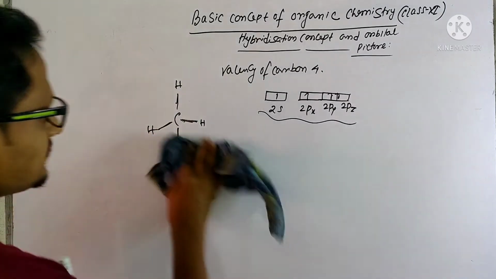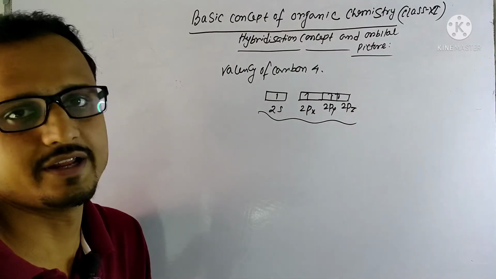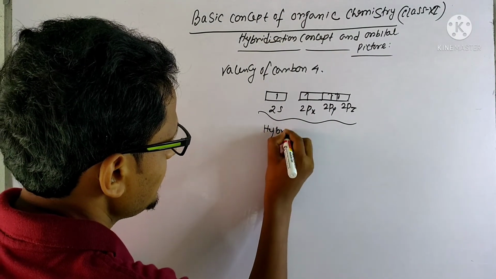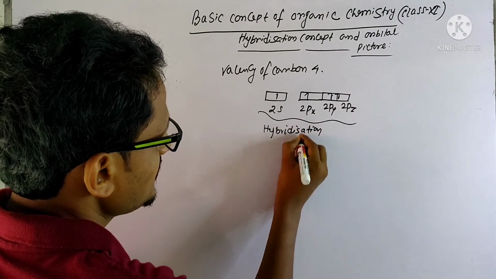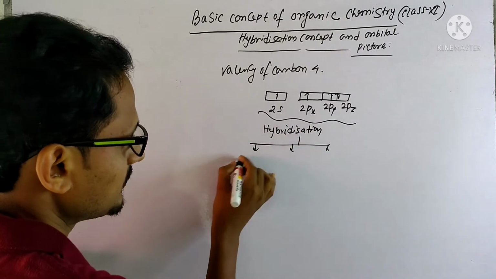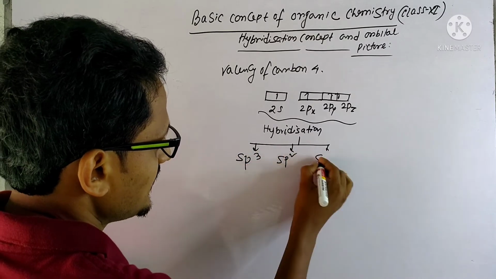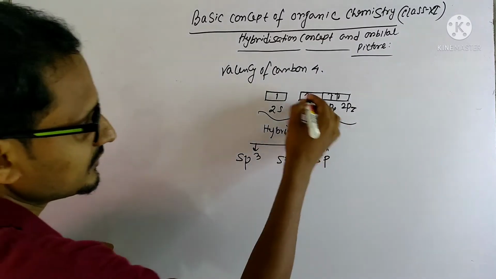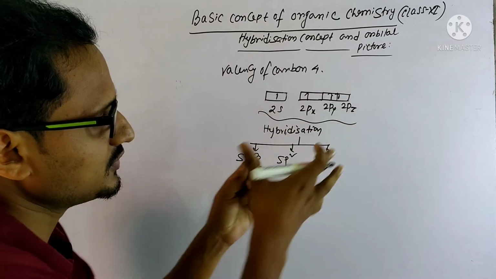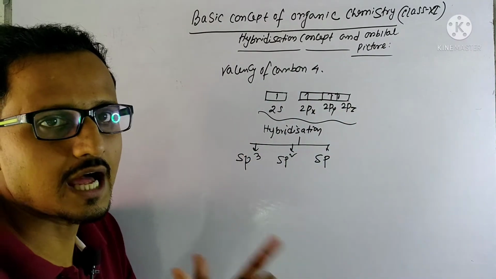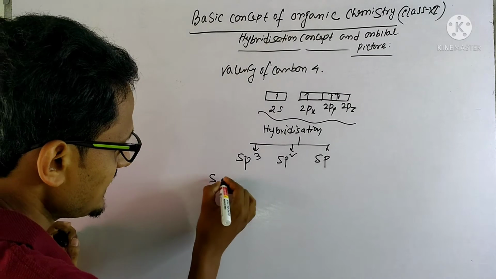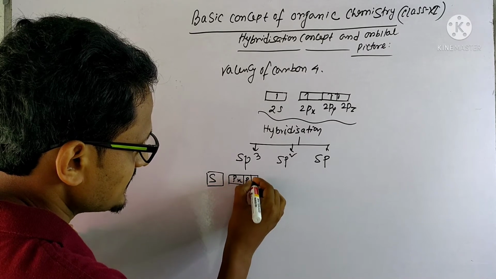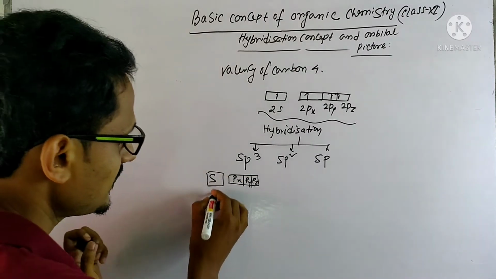Okay, so carbon can show 3 kinds of hybridization. Three kinds of hybridization will be shown by carbon: sp3, sp2 and sp. In sp3 hybridization, these 4 atomic orbitals will join together to form 4 hybrid orbitals. That means the 1s orbital and the 3p orbitals, px, py and pz, will mix together